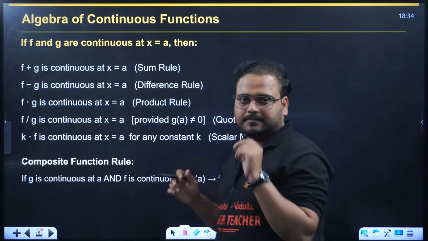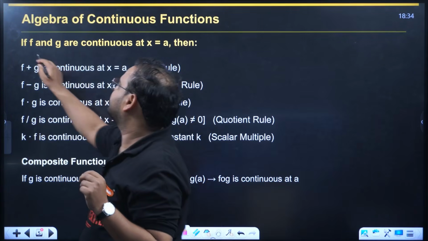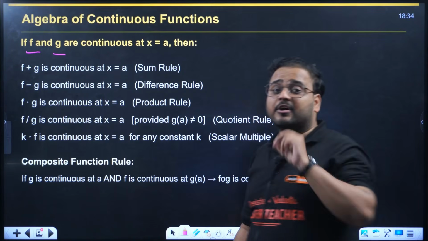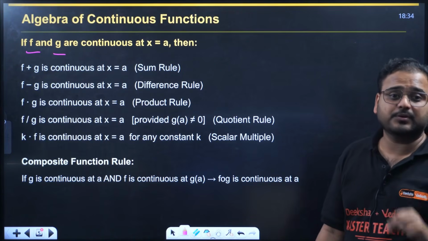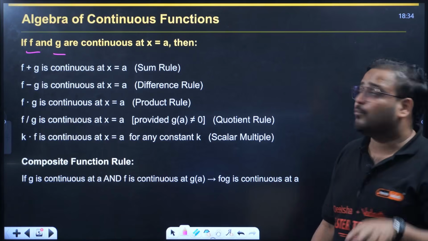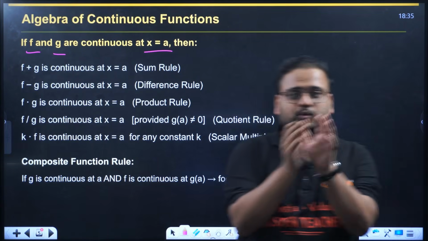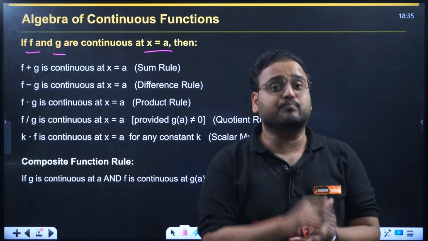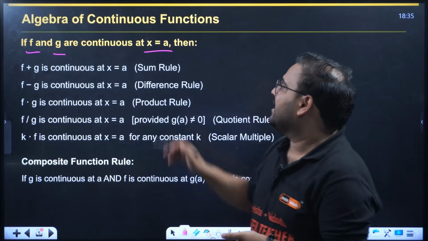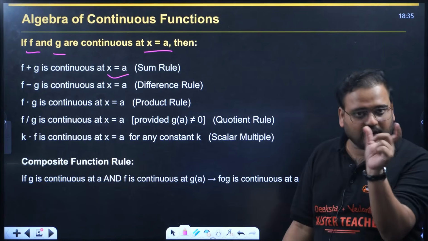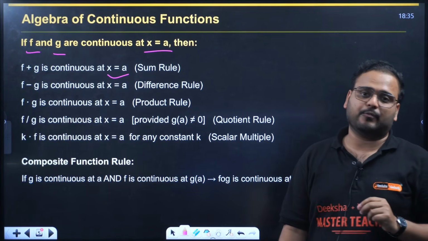If function f and function g are both continuous at the point x equals a, then f plus g is going to be continuous, meaning the sum of the two functions will also be continuous at that point.